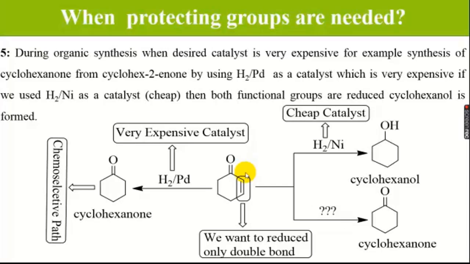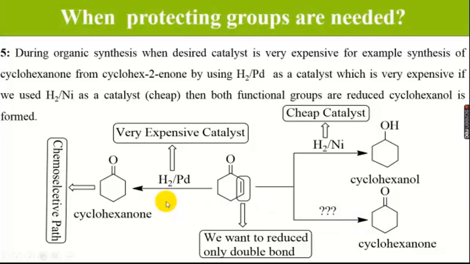The fifth problem which arises: we have two functional groups, one is a carbon-carbon double bond and the other is carbon with oxygen. If we use a cheap catalyst, that is hydrogenation in the presence of nickel, we will get cyclohexanol, meaning we will change both the carbon-carbon double bond and the carbon-oxygen bond. And we want to synthesize cyclohexanone, meaning we only want to change the carbon-carbon double bond but not the carbon-oxygen bond.